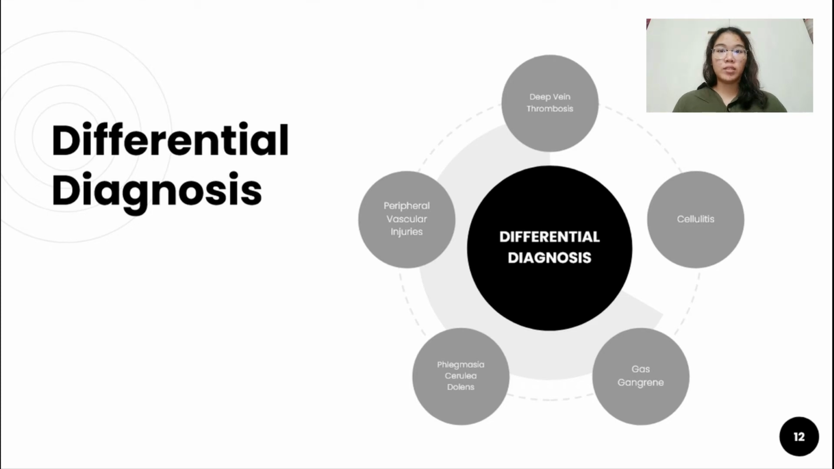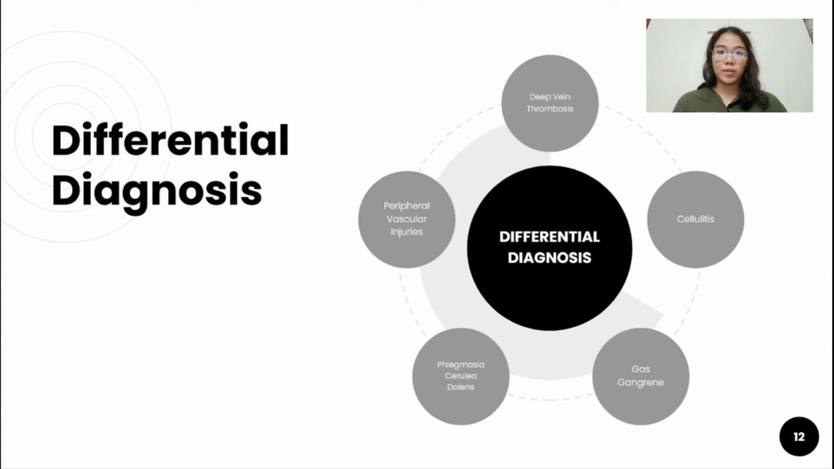The next one is gas gangrene, or myonecrosis. It's a highly lethal infection of the soft tissue caused by Clostridium species. It shows signs of infection such as fever, chills, pain, and less superficial inflammation at the site of infection than one would expect, given the deep penetrating nature of these infections.